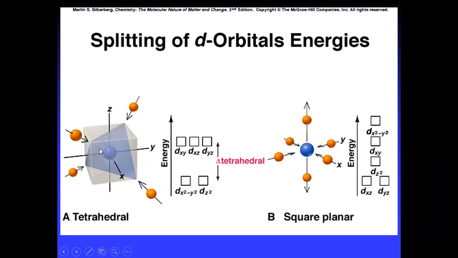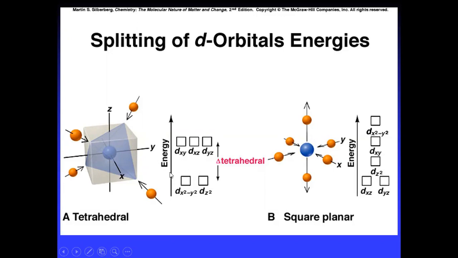Thereby the t2g set, which lies between the axes, experiences more repulsion in the tetrahedral complex, and so the t2g set goes up.